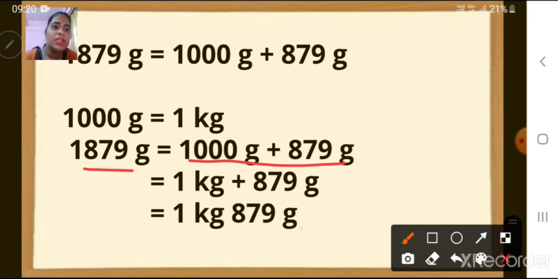Now this we cannot convert because it is less than 1,000. So we will leave it as it is and we will get our answer, which is 1 kg and 879 grams. Got it, children?